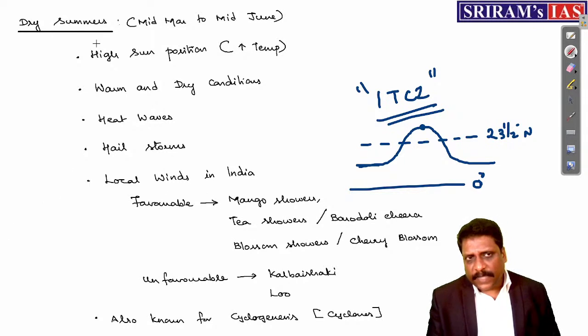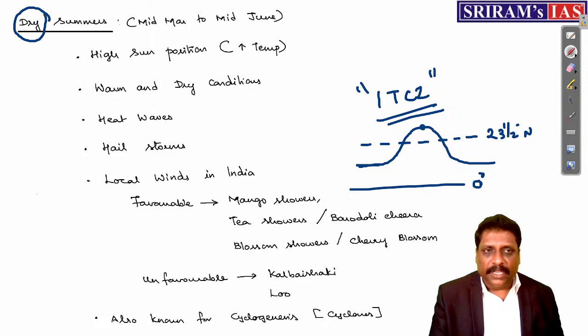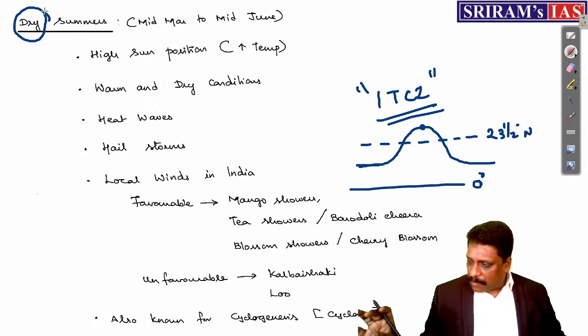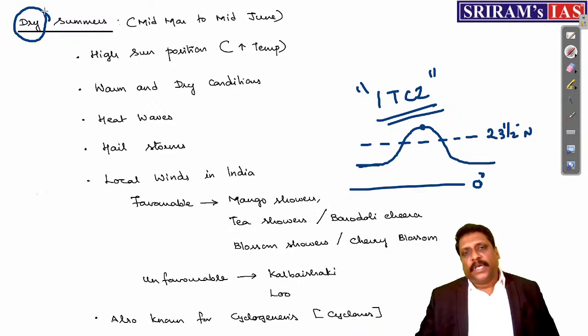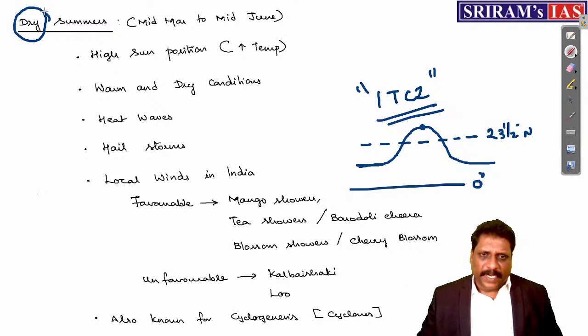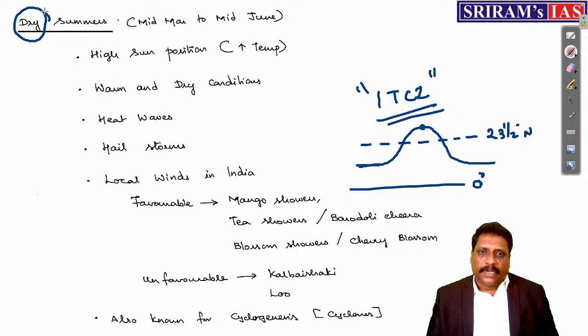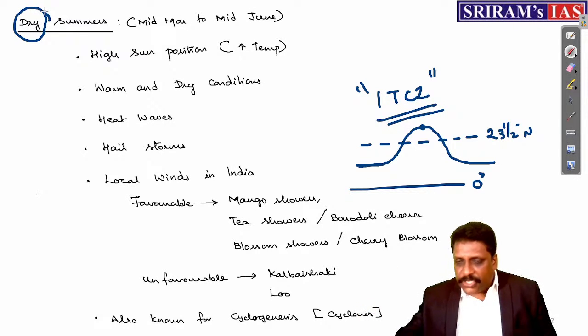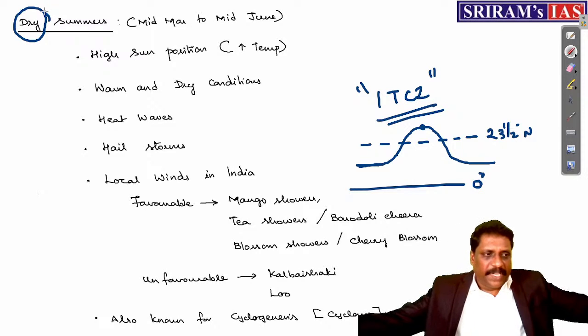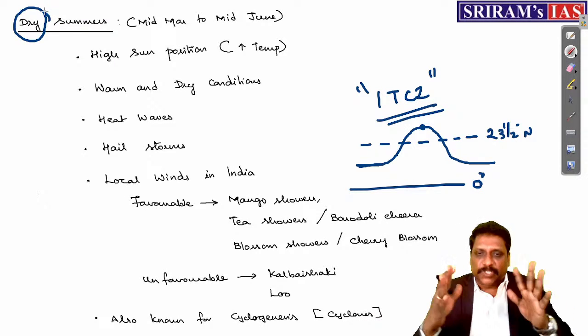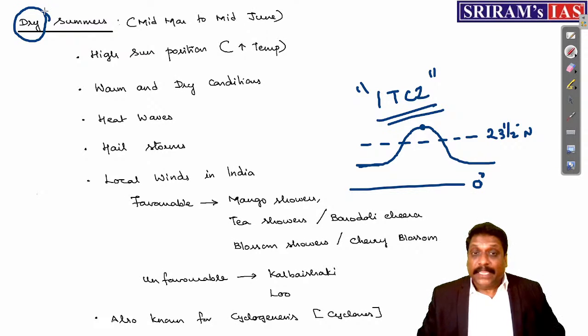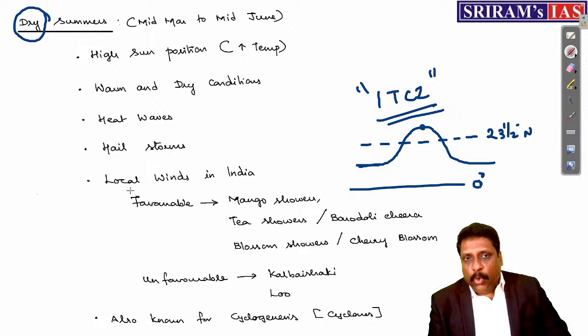Now, when I talk about dry summers, though I use this word dry, entire India is not dry. Some of the coastal regions experience some precipitation, right? Because of the local pressure systems that are created near the coastal areas, the moisture from the oceanic region, Arabian Sea and Bay of Bengal, will be entering the respective coastline. In that way, my dear friends, some favorable local winds.